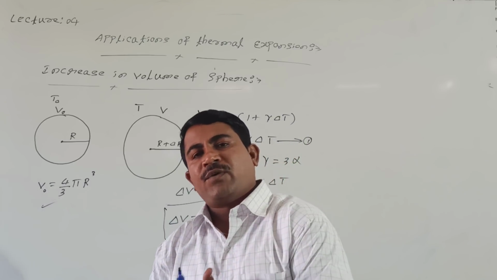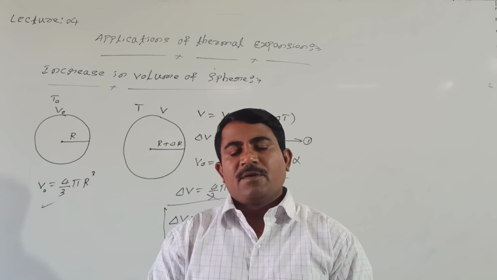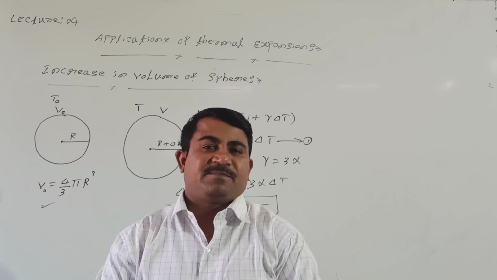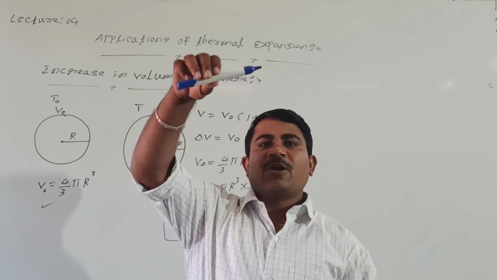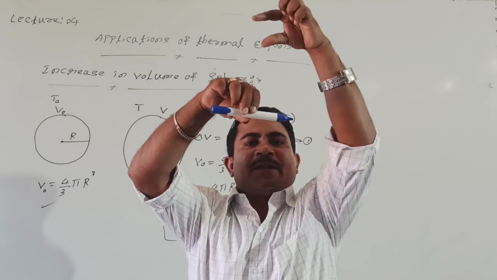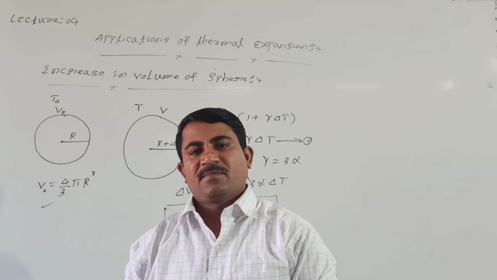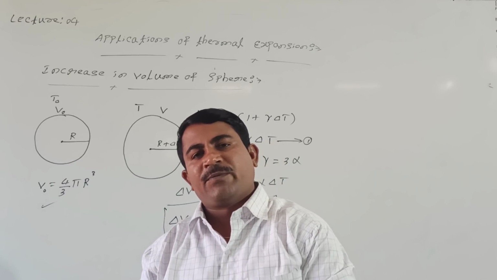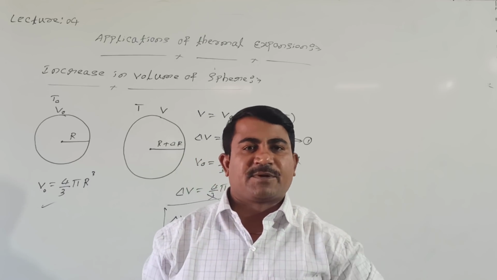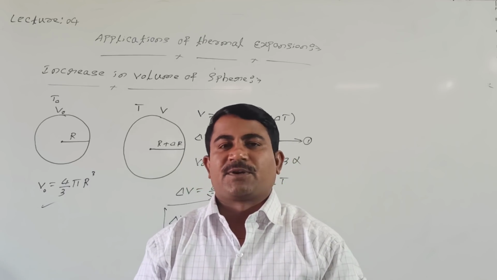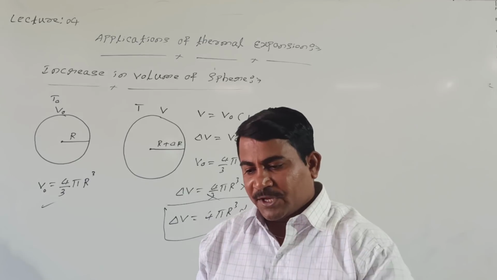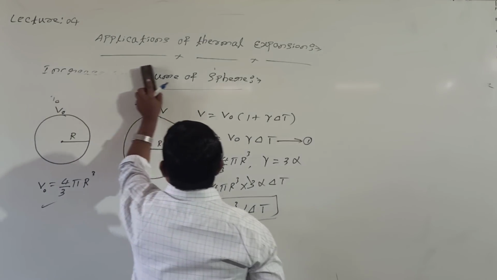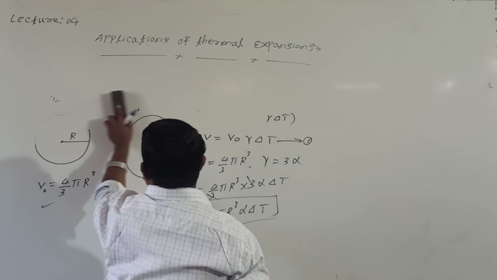Now we will take one more concept: moment of inertia of a uniform rod about the perpendicular bisector. When a uniform metal rod is suspended, it may rotate. It has moment of inertia. The concept of moment of inertia we have already seen in the last chapter, system of particles and rotational motion. One more application, the last application we will see, due to thermal expansion.